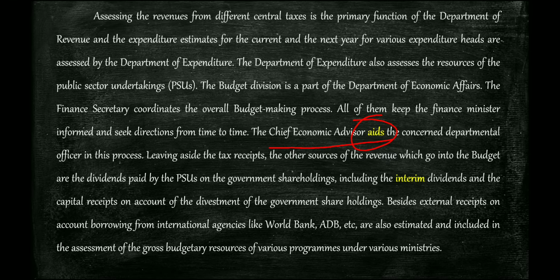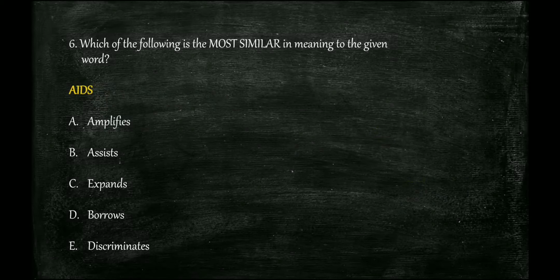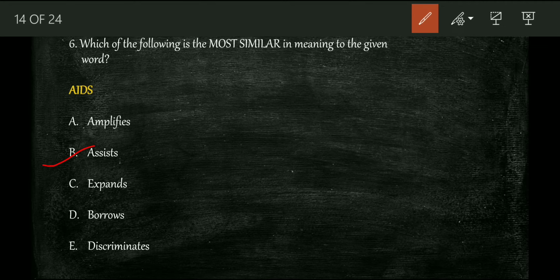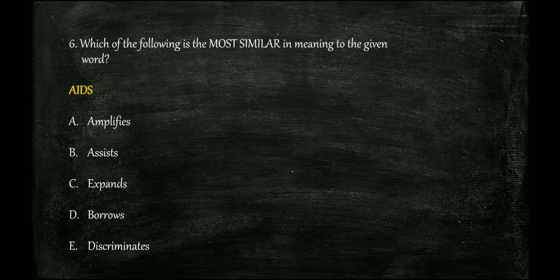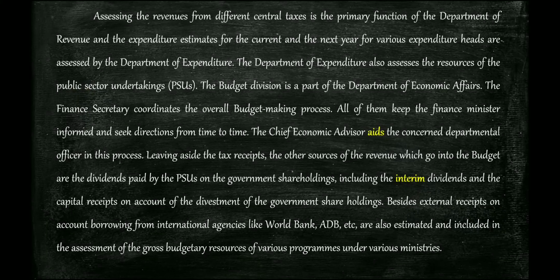So what we do, we'll just answer that question. So aids, most similar meaning, which is synonym we require. So amplifies, assists. Assists would be the most appropriate and most similar thing, right? So we'll continue reading that again. The chief economic advisor aids the concerned departmental officer in this process.